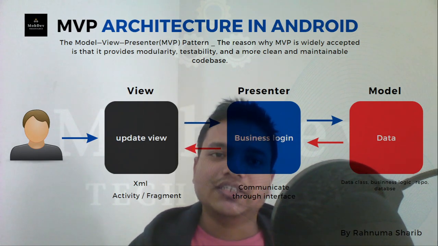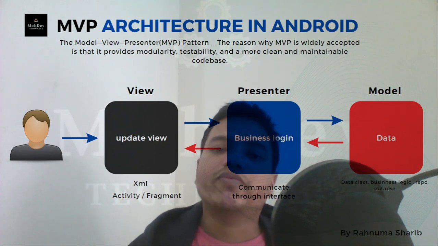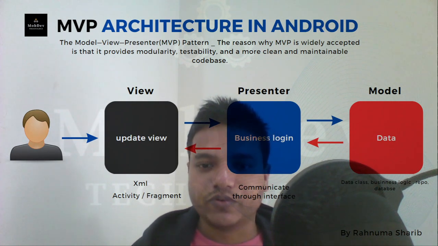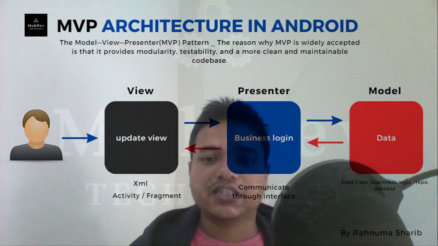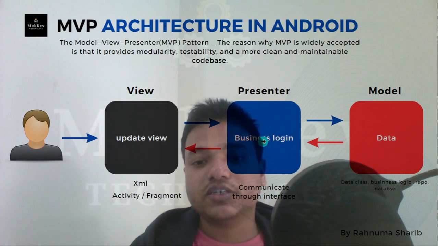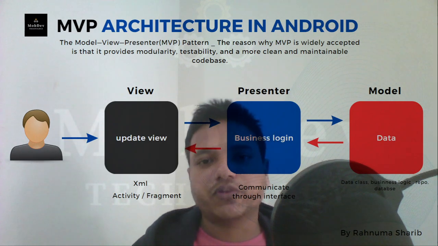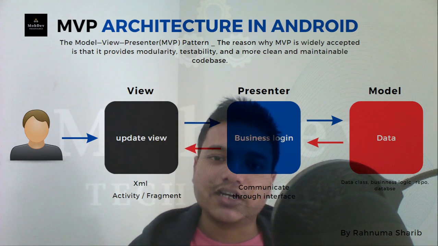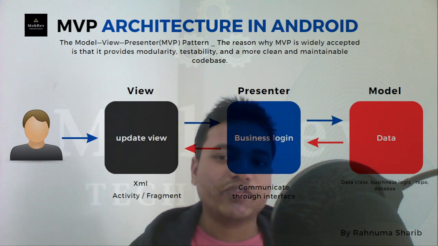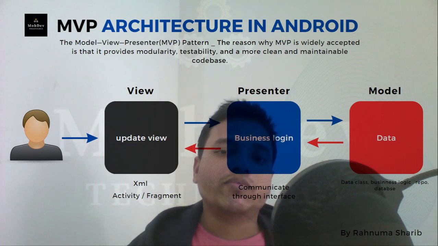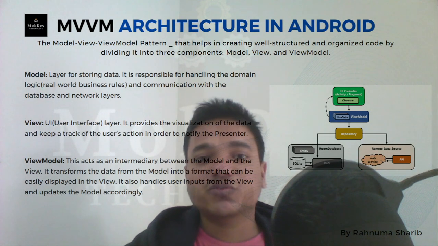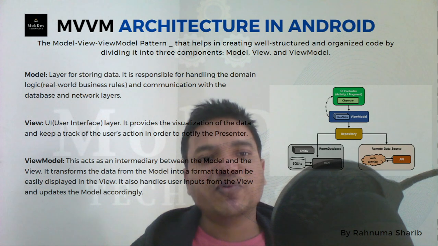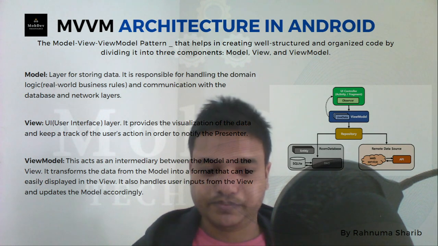But the question that arises here is, when we have MVP, why do we need another architecture, MVVM? Here you can say that separation of concern is completely followed. But the disadvantage is that for communicating between the view and the presenter, we need an interface, so we have to write code for that. What if something comes that makes it very easy, where we can deal with it directly without writing an interface or extra lines of code? To solve this problem, another architecture comes into place, known as MVVM. This is the most used architecture. Google also recommends it, and most developers are using it for their complex projects.